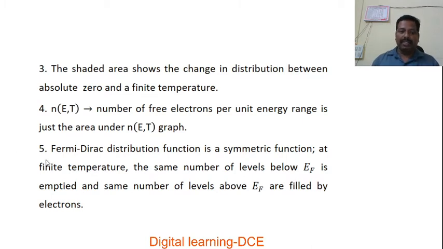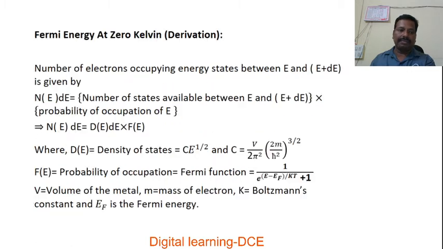Last point, the Fermi-Dirac distribution function is a symmetric function. At a finite temperature T, the same number of levels below EF is emptied and the same number of levels above EF are filled by electrons. This point is already explained. Like this, we are going to explain the n(E, T) versus E graph. Next, we are going to discuss the Fermi energy at 0 Kelvin, that is, the derivation for the Fermi energy at absolute zero.